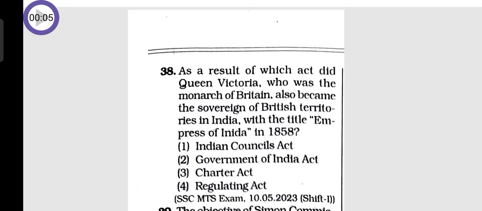Question number 1. As a result of which act did Queen Victoria, who was the monarch of Britain, also become the sovereign of British territories in India with the title Empress of India in 1858? Option 1. Indian Councils Act. Option 2. Government of India Act. Option 3. Charter Act. Option 4. Regulating Act.